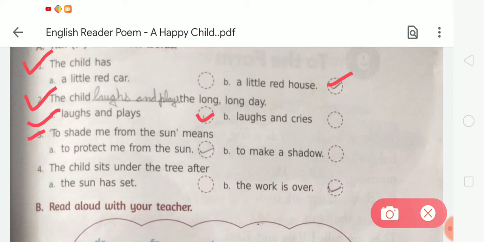What is the meaning of to shade me from the sun? It means to protect me from the sun. We have to take the option A. Come to the next, 4. The child sits under the tree after the sun has set or the work is over. So the correct option is the work is over. So we have to take the option B.